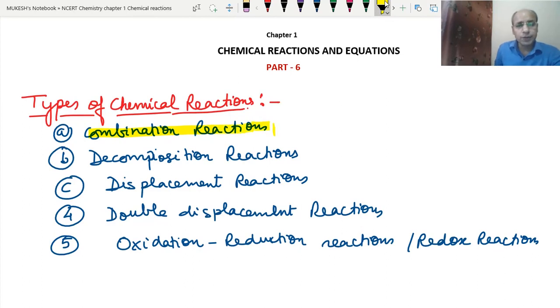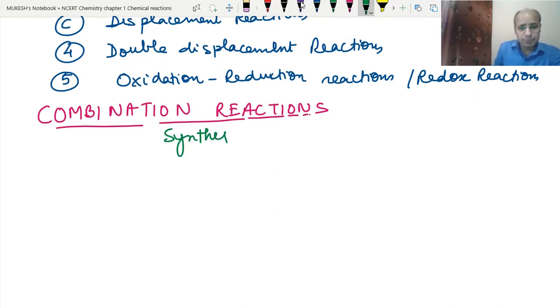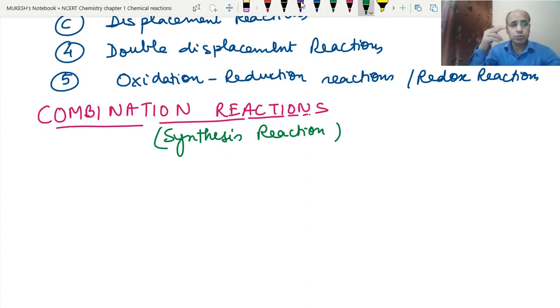Now what happens in combination reactions? Combination reactions are also called synthesis reactions. Synthesis means two reactants are joining together to synthesize, or form, one single product. That is the combination reaction.